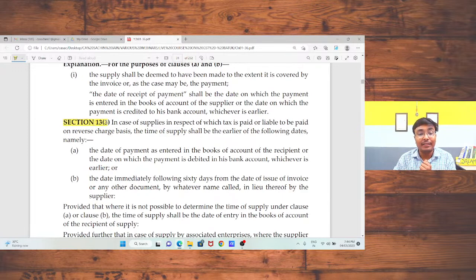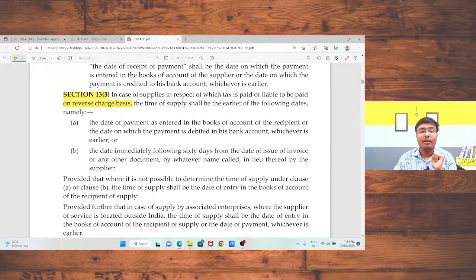Section 13 subsection 3, that is, in case of supply in respect of reverse charge mechanism. In case of supply of services, you are not getting any receipt of goods. It is a service. So the date on which payment is entered in the books of accounts, or payment is debited from the bank account, whichever is earlier, is your time of supply. Is that okay? Of these two, whichever is earlier will be your time of supply.